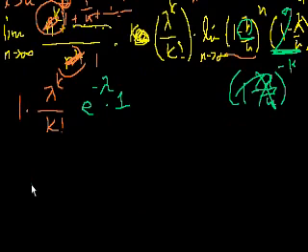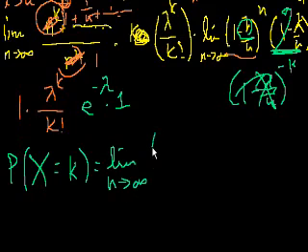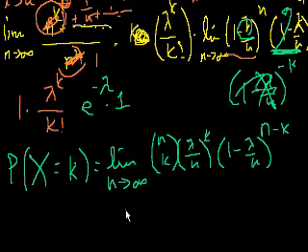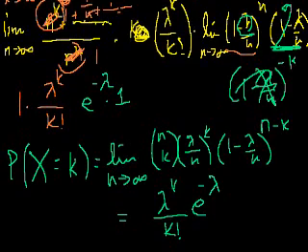So there you have it. We're done. The probability that our random variable, the number of cars that pass in an hour, is equal to a particular number, say 7 cars pass in an hour, is equal to the limit as n approaches infinity of n choose k times lambda over n to the k successes times 1 minus lambda over n to the n minus k failures. And we just showed that this is equal to lambda to the kth power over k factorial times e to the minus lambda.